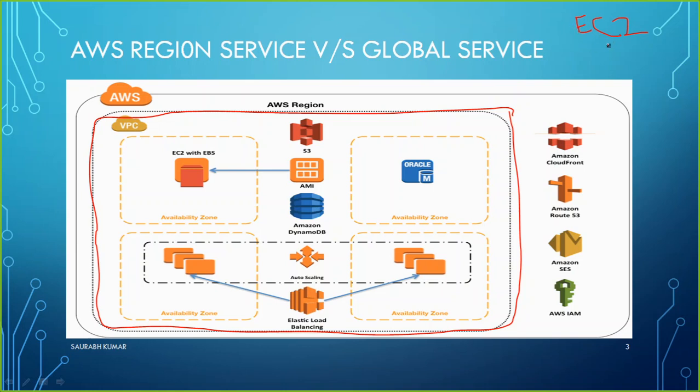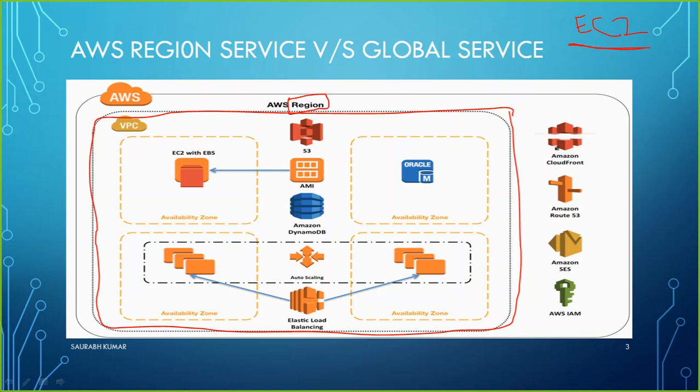If you are planning to have an EC2 service, before you choose which kind of machine you want, you also have to choose a region. You have to define in which region you want to have that service.